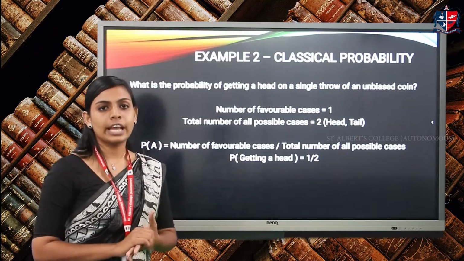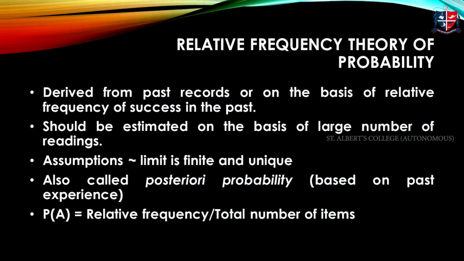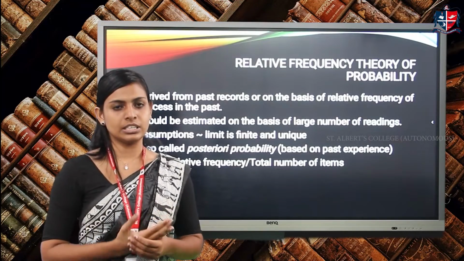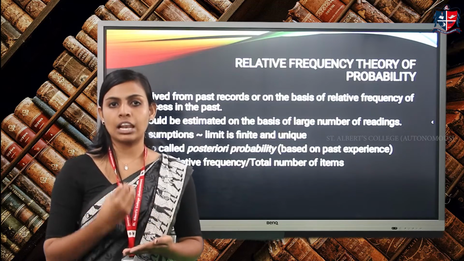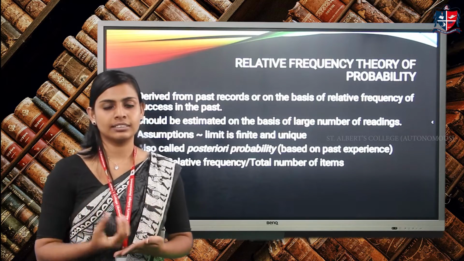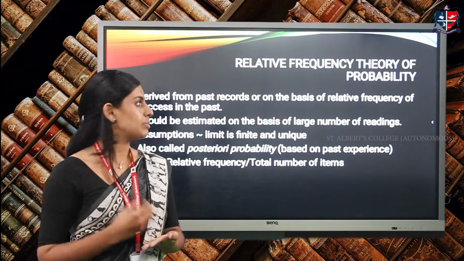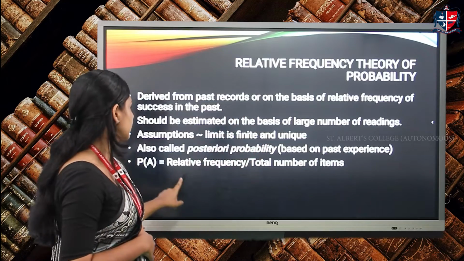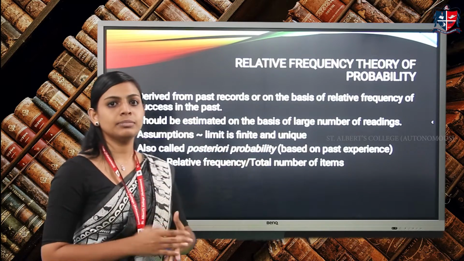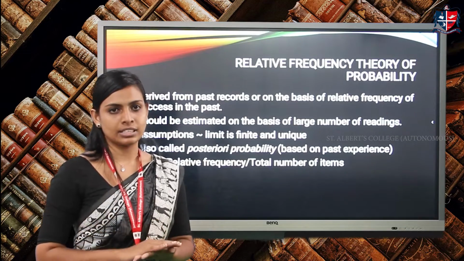Okay, now we'll move to the second approach of probability. The second approach is the relative theory of probability. As the name suggests, this probability is calculated in relation to something else. Another name for relative probability is posteriori probability, which is based on past experience. We'll be calculating this based on past experience.